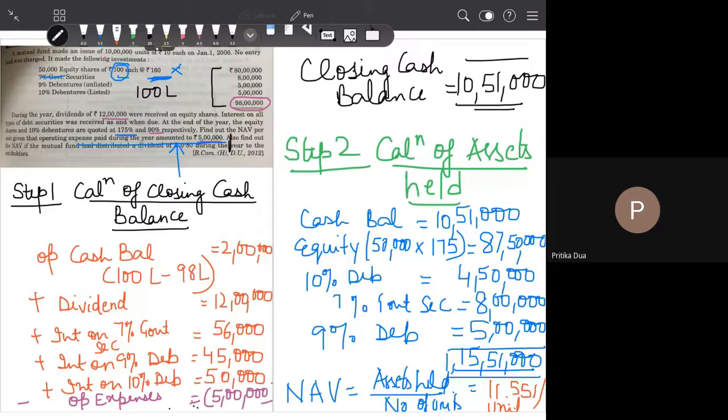Okay, let's move to the second part of the question, which says that also find out the NAV of the mutual fund if the mutual fund had distributed a dividend of 0.80 during the year to the unit holders.